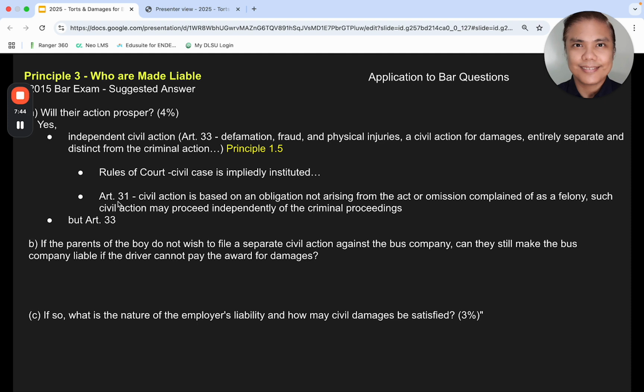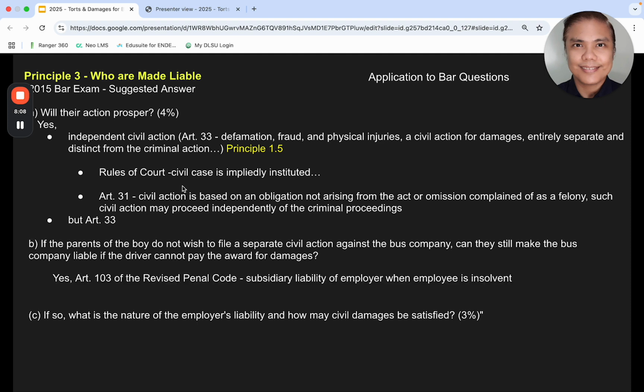So the point is in Article 31, one may argue that the civil liability, civil action, is based on the act complained of as a felony. Therefore, you cannot file another action. But I think Article 33 says there's an independent civil action. We may argue about it.